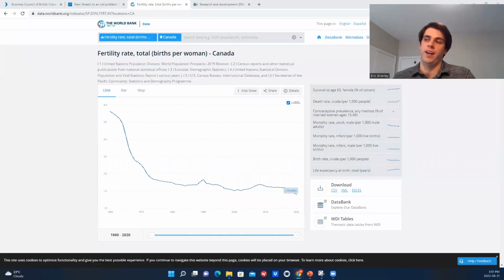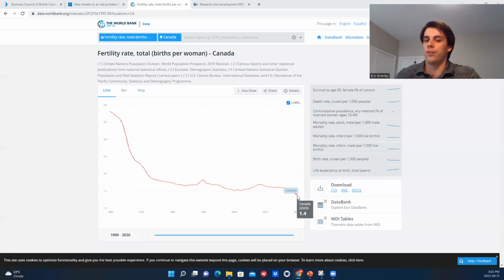Now, the next issue is Canada's declining birth rate. So this feeds more into the labor utilization argument because it speaks into the growth in the population of Canada rather than gains to labor productivity, which is probably the more important thing, but I still do think this issue is really a global issue. It's not something that's specific to Canada, but the reality is that Canada's birth rate is currently below replacement. So for reference, a birth rate of at least 2.1 is needed for replacement level. And as of 2020, Canada is at 1.4, and it's kind of on a downward trend.